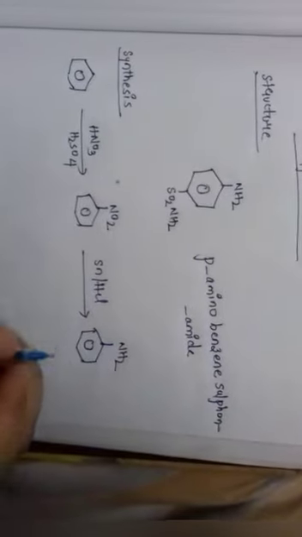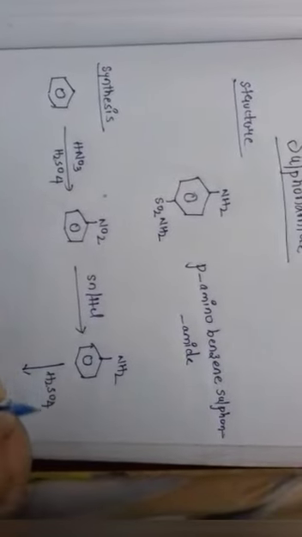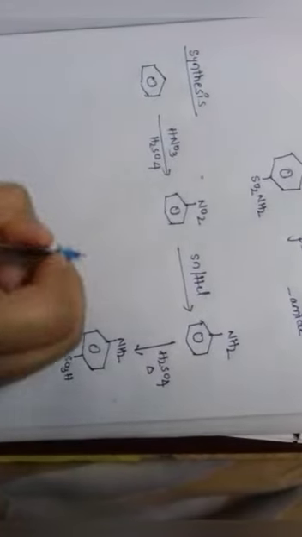Now we will do sulfonation of aniline under heat. Because the amino group is an ortho and para-directing group, we will take the para product, that is SO3H. Here the electrophile is SO3H, so we will attach it here.